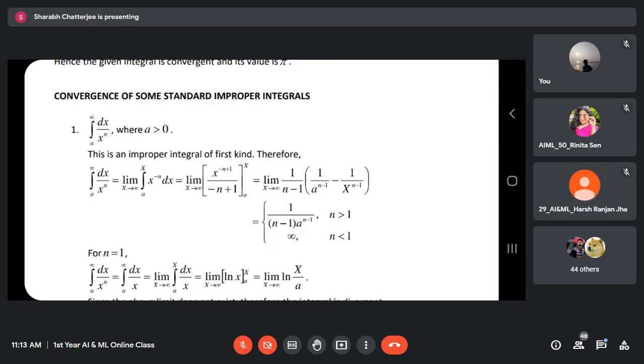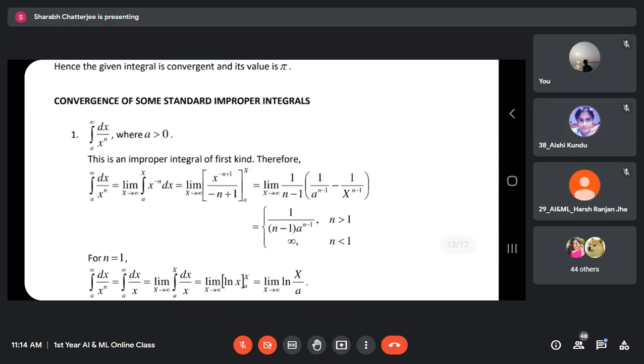देखो log x कुछ आ गया. What is the value of this limit? बताओ. Infinity. This is infinity. So limit does not exist. Limit does not exist. Infinity हो गया. I told earlier also. If you're doing a limit problem, either it will be defined finite or it will be infinite or fluctuating, not unique. Either of these three is infinity.